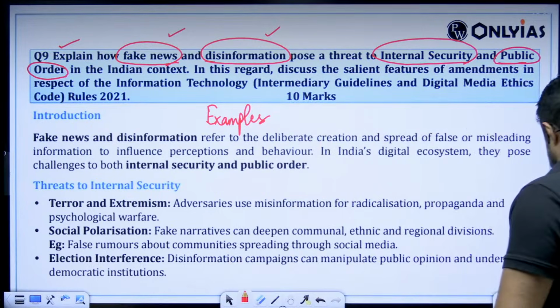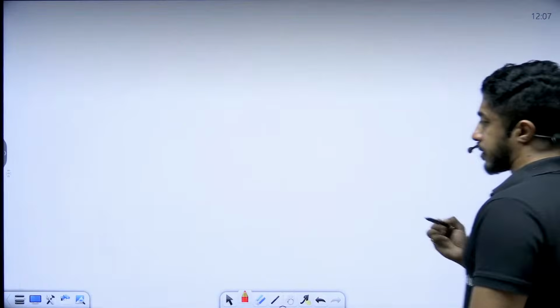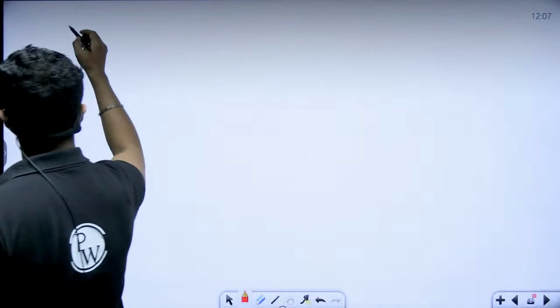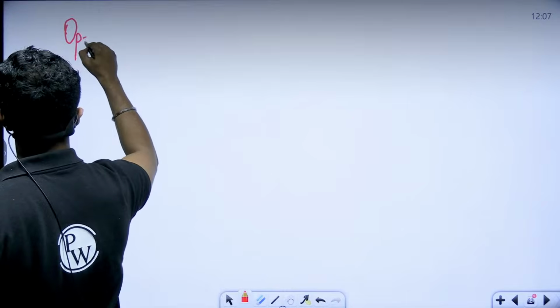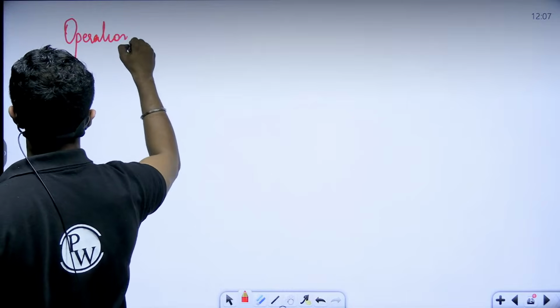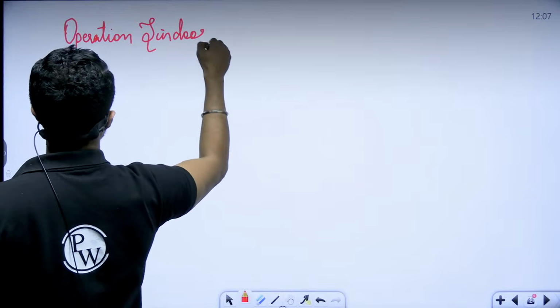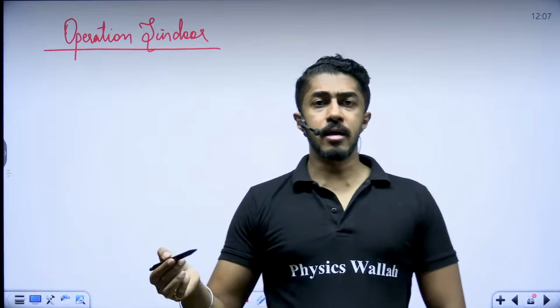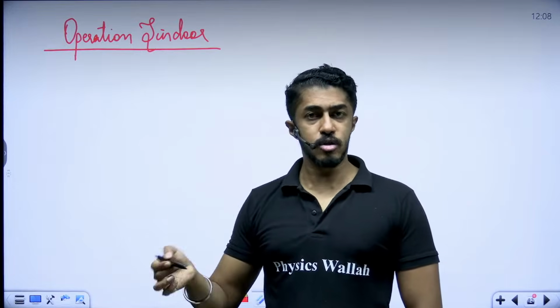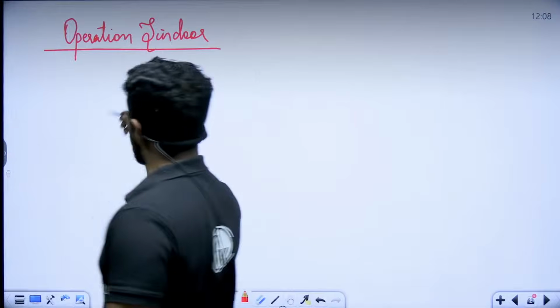So 1 or 2 examples, if I am talking about the recent memory, obviously the fake news or the disinformation that was there with regard to Operation Sindoor. That is why we keep telling, we won the battle. Operation Sindoor, we won the battle, but Pakistan won the propaganda war.